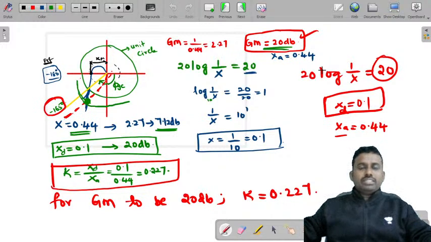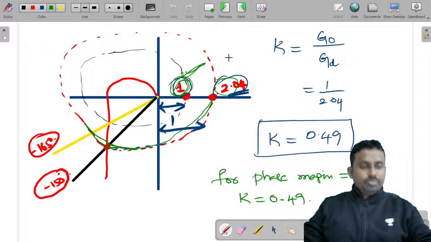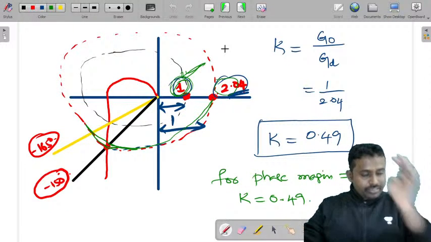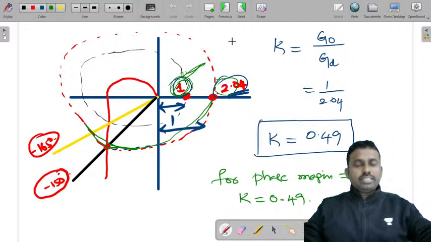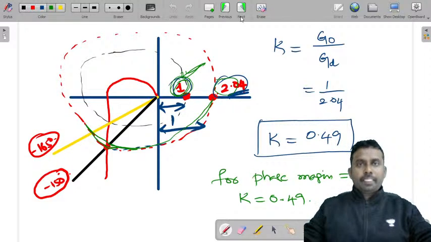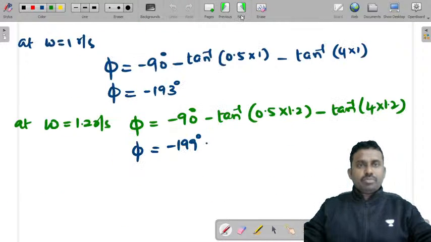Alright, so this is one question that is generally asked in any question that you get. Hope this is clear. If everyone is able to understand, and if it is clear, just give me some message in the chat box. Then we'll move on to the Nyquist plot.